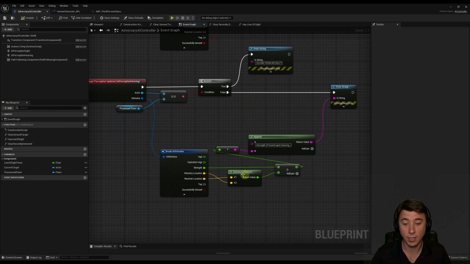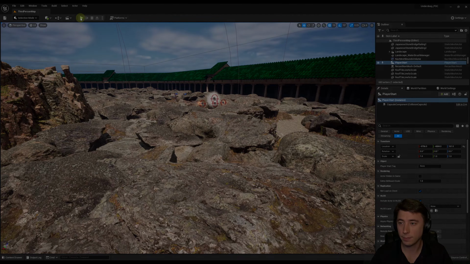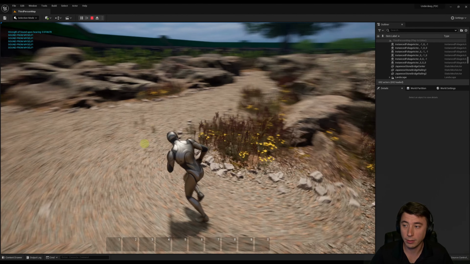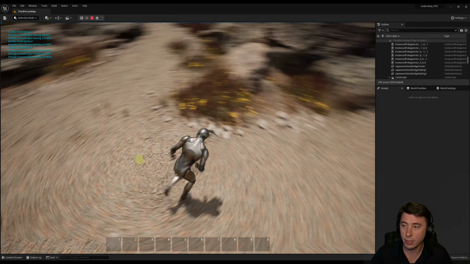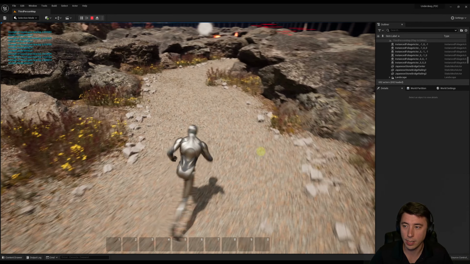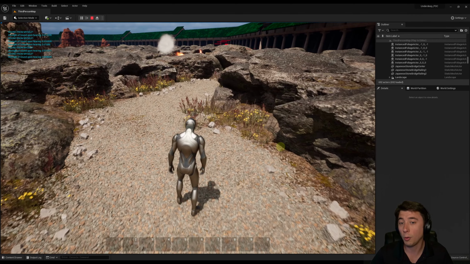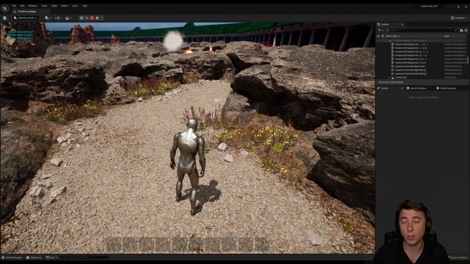And now it'll be based on the distance away from the sound, in addition to whatever it stepped on. So let's test this. All right, so we see those sounds from myself. And now I'm going to move around. Strength of sound upon hearing, it's no longer even close to 90. It's a fraction of that because we're really far away from the character. But that's also why I set the distance to be 10,000, so that the character can at least perceive that sound even though it's really far away.